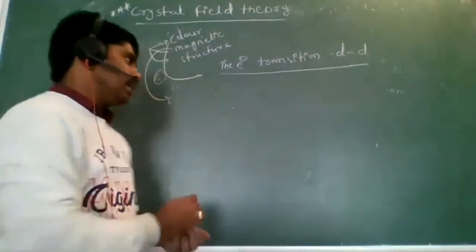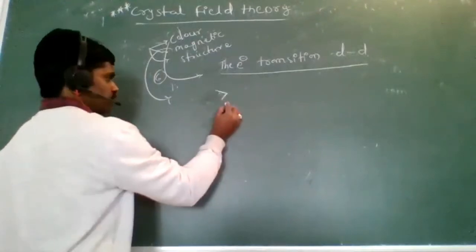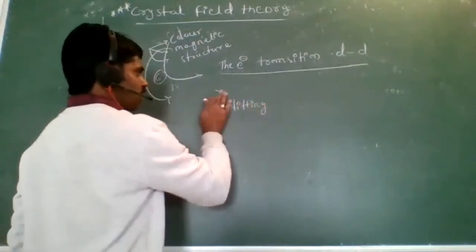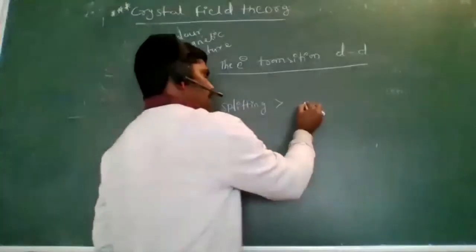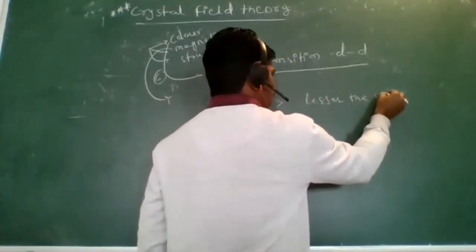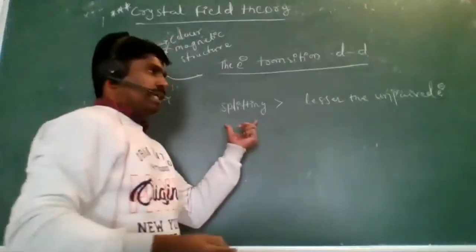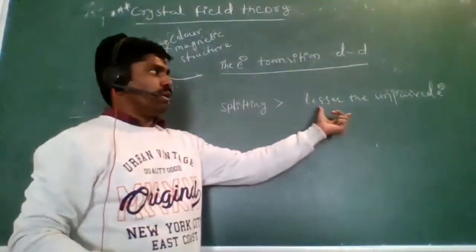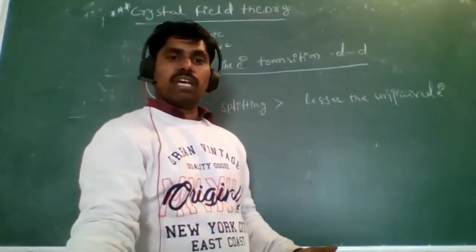The greater the splitting, the lesser the number of unpaired electrons. When the splitting is greater in that complex compound, the unpaired electrons are fewer.